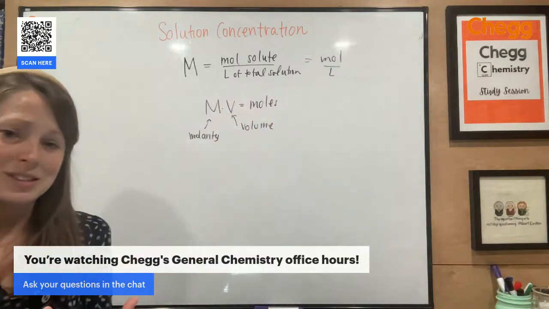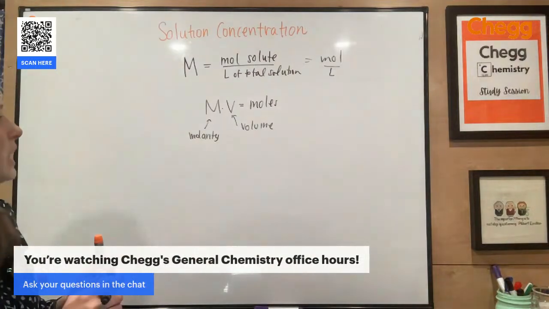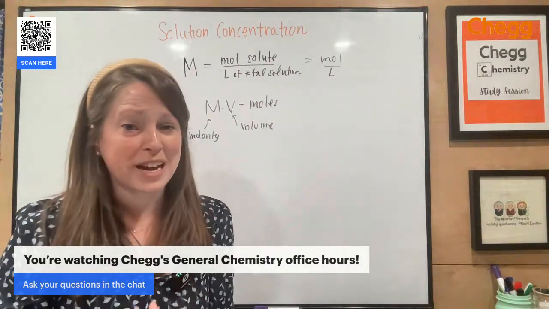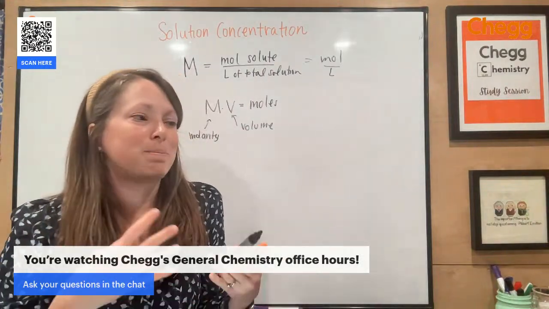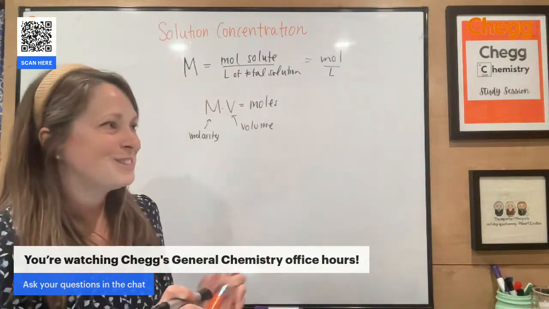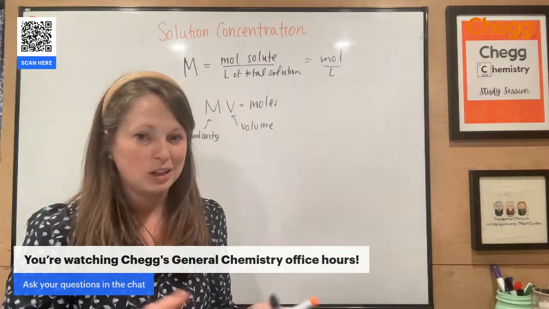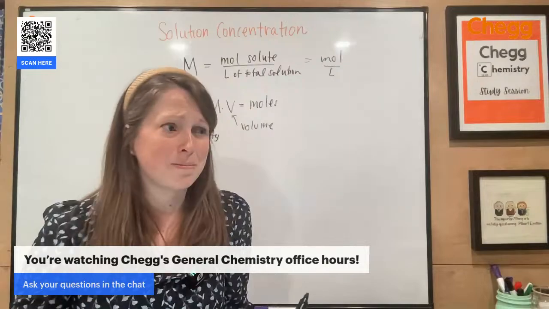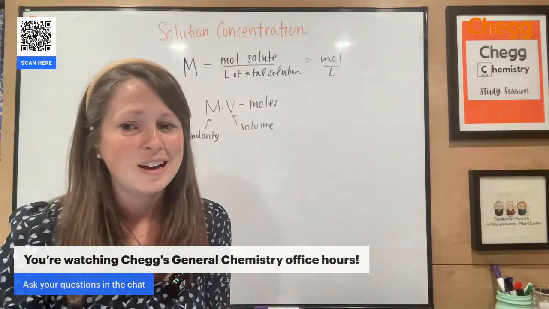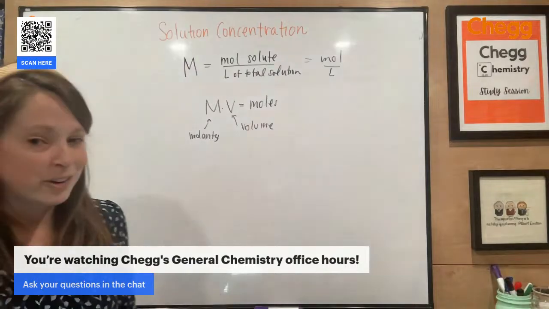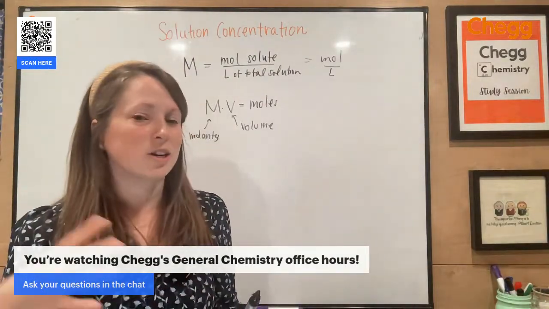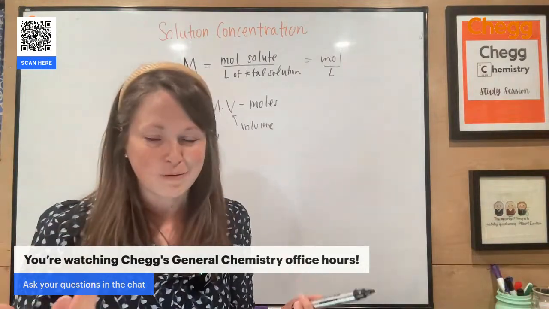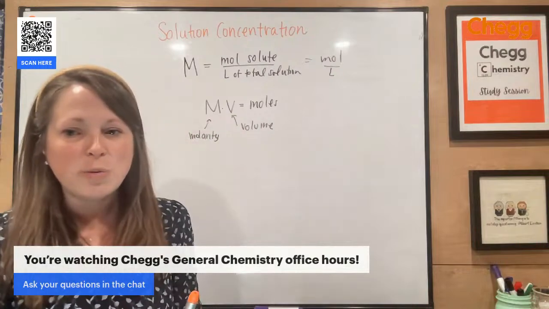Other things you might see: molality. In molality, we're still looking at the moles of solute, but per kilogram of solvent. So solvent is what does the dissolving. That is the main part of your solution, typically, not always, versus solute is what is dissolved. So the easiest example that you can use to connect to your real life is like making lemonade or Kool-Aid. You take the drink powder, you add that to water. The water is your solvent, the powder is your solute, and then the total Gatorade or lemonade, whatever you've made, that is your solution. How do you know what is aqueous?